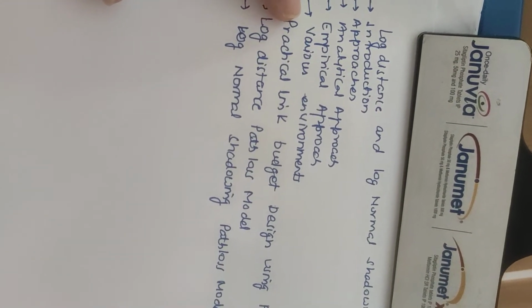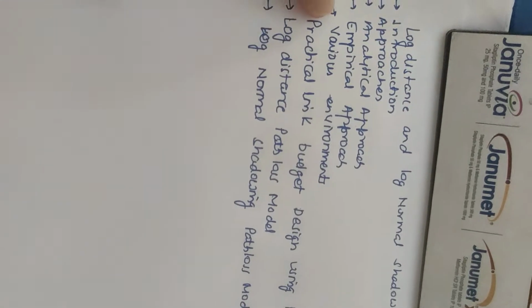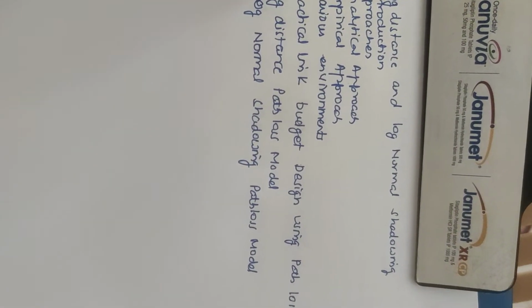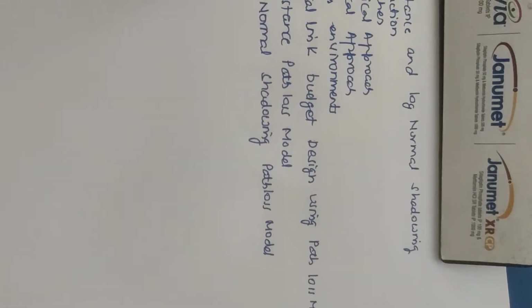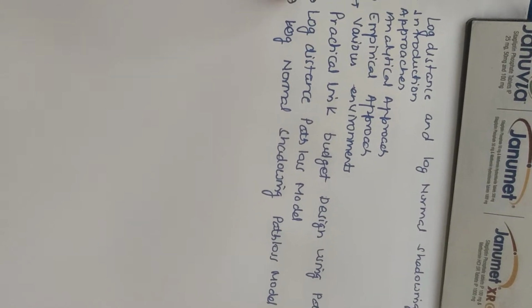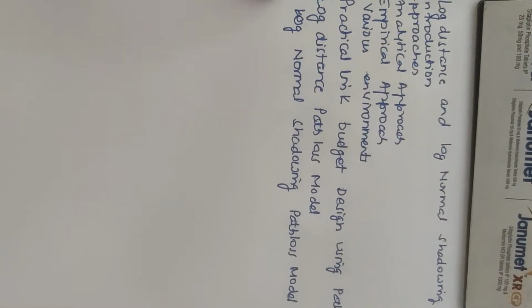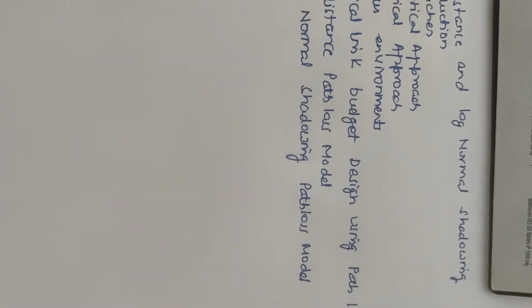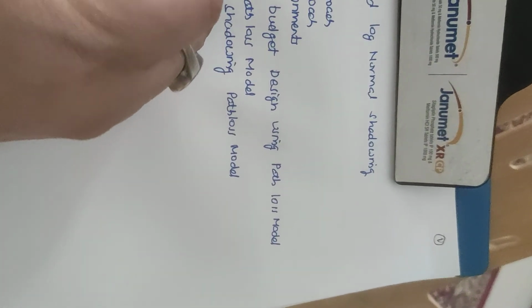After that we follow the various environments' effect on mobile radio communication, and then we move towards the practical link budget design using the path loss model. After that we take the next topic, the log distance path loss model, and the last topic is the log normal shadowing path loss model. Starting from the beginning, that is the introduction.